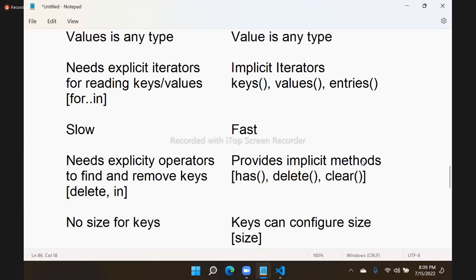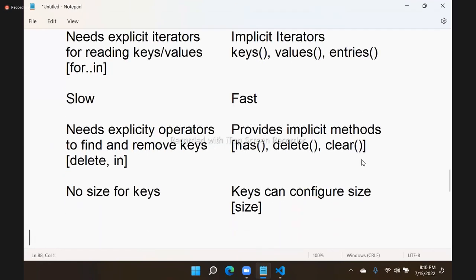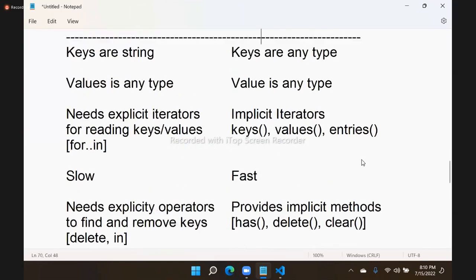So map is not a new concept. Map is there in JavaScript. But what are the differences between maps and objects? Very frequently asked, because with the latest versions of JavaScript and TypeScript, they ask these latest points. So this is generally how the difference is.